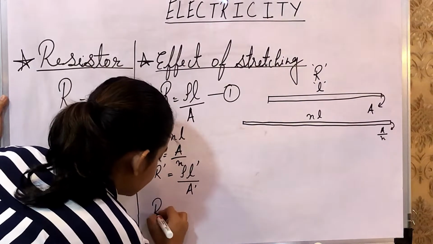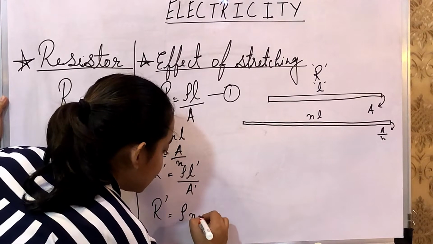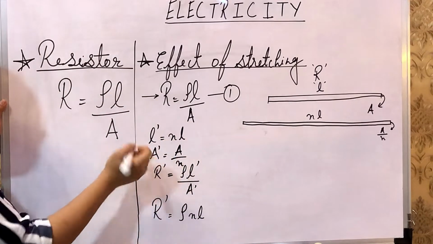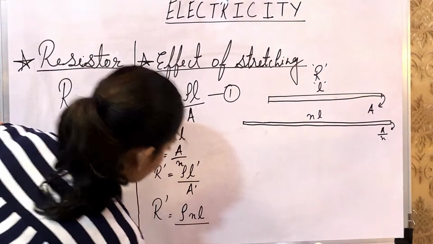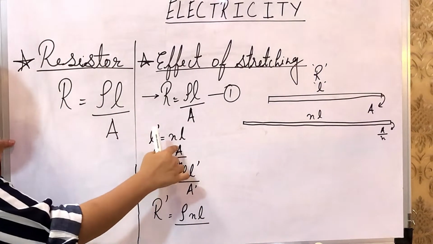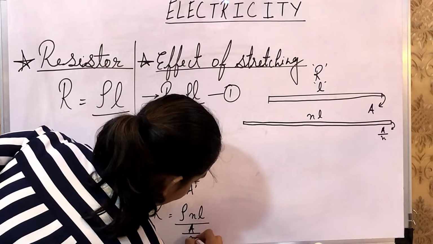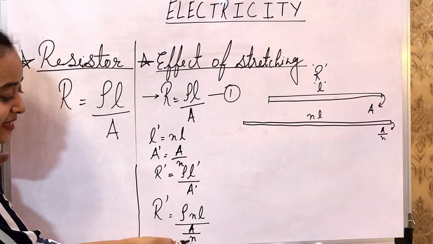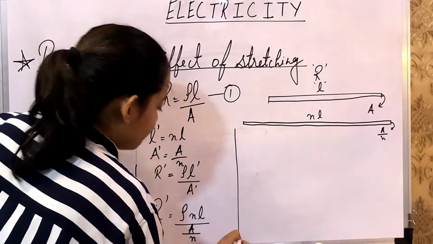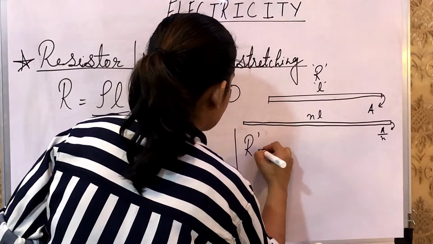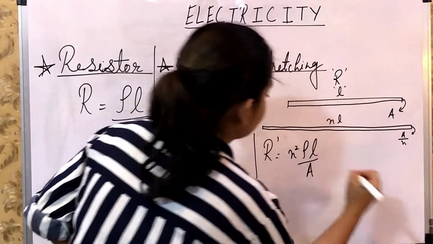Substituting the values, rho n times of L, from this place L dash is equals to n times of L, that I have already mentioned, upon A dash is A upon n, that too we have mentioned. You take this n to the numerator in the next step and you get R dash is equals to n square times of rho L upon A.